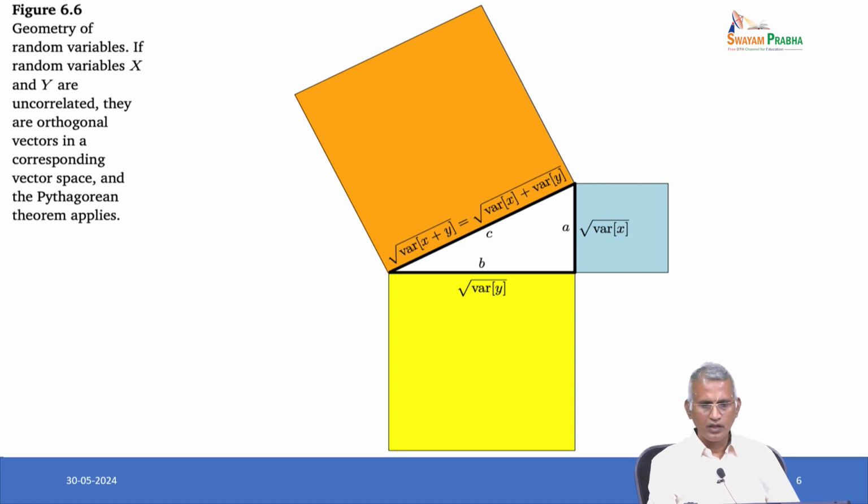Therefore, the root of variance of x plus variance of y equals root of variance of x plus y. So, this way we can bring the result from using the Pythagorean theorem, a square plus b square equals c square.